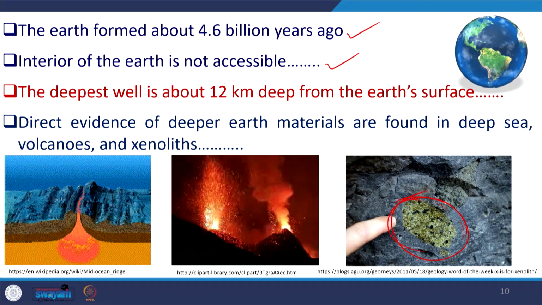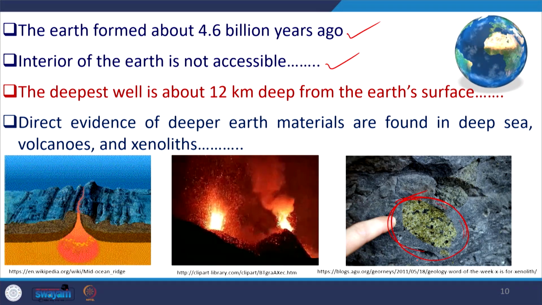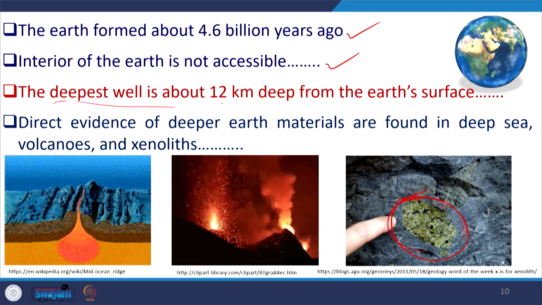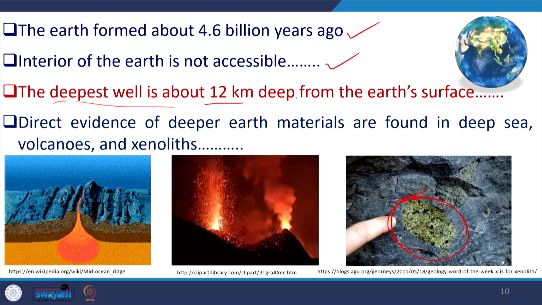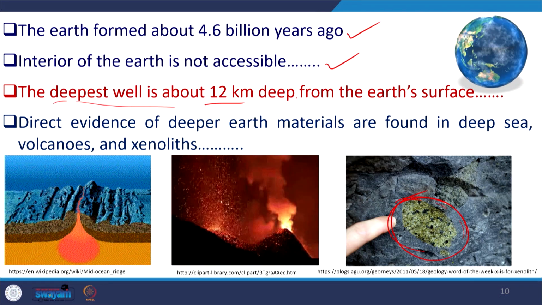So, that means they are giving us direct information about the different rock types lying below. The deepest well we could drill for oil is about 12 to 14 kilometers from the earth's surface. That means we have direct data up to 12 to 14 kilometers at some places, but at most places it is inaccessible. So that is why we have indirect evidence like seismic, by which we can study the interior of the earth.